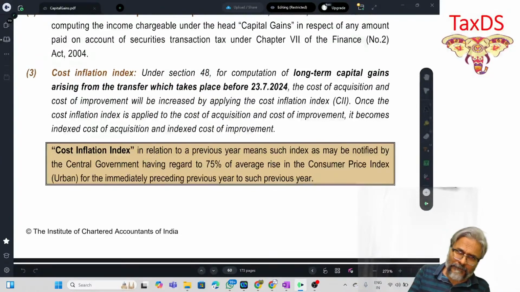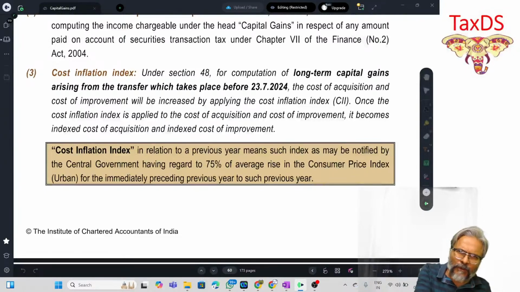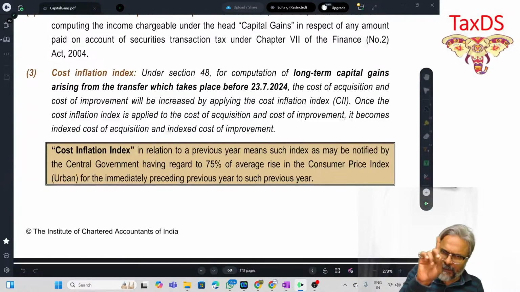So what happens if a transfer takes place on or after 23rd July 2024? As per the amendment, we now know that the benefit of indexation is not available across all classes of capital asset transferred on or after 23rd July 2024. However, I told you there is still one exception to that principle. What is that? We will see in this.